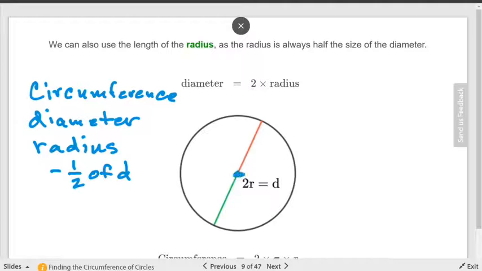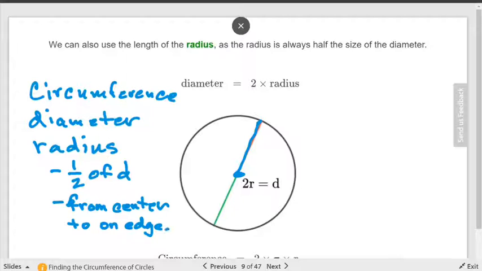So in other words, it goes from the center to one edge of the circle. It can go from anywhere at all, from the center to one edge of the circle. So if I know the diameter, I can find the radius by simply taking what of it?